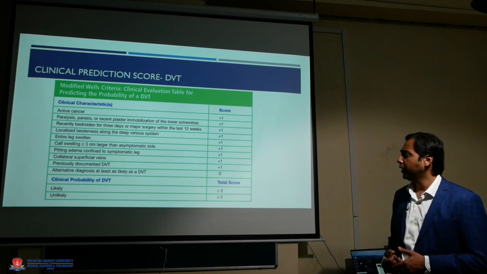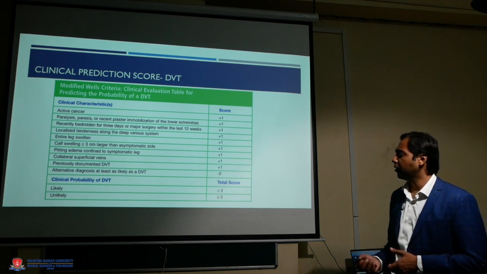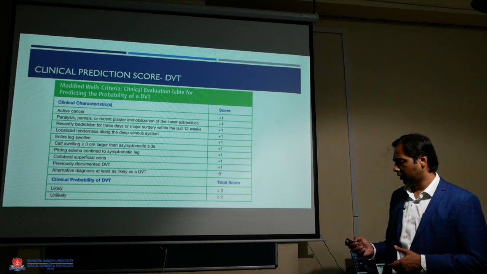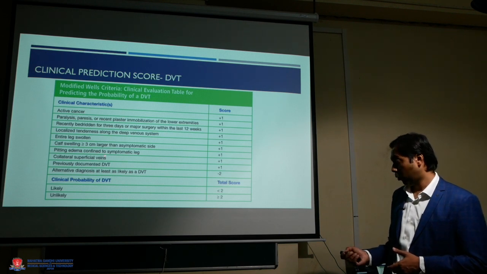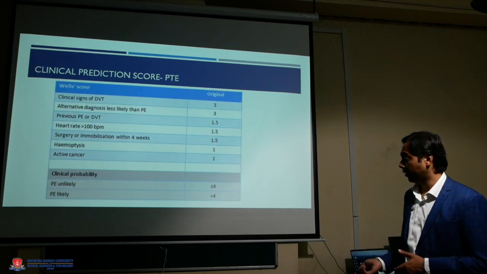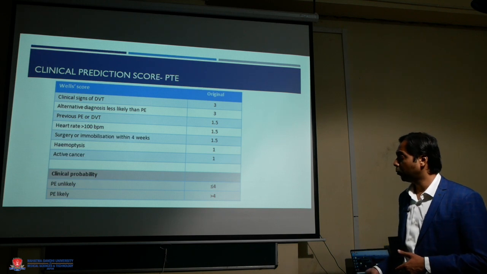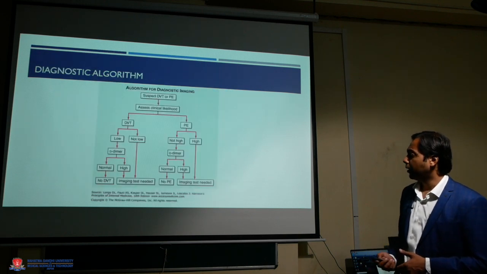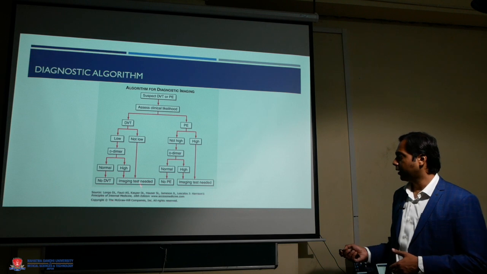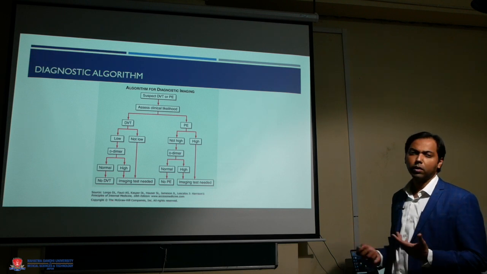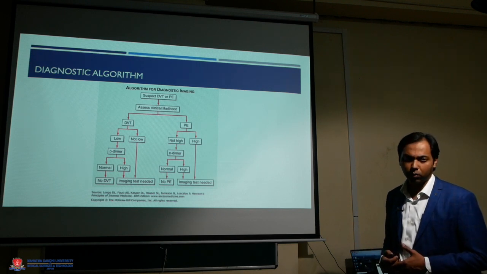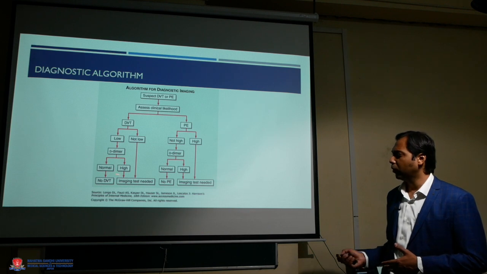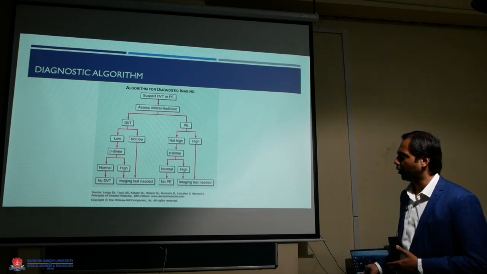How to diagnose VTE? VTE can be predicted based on the Wells criteria. These are the clinical probability scoring for DVT. We also have a Wells criteria for pulmonary thromboembolism. And along with D-dimer and Wells criteria, we can make a good estimate as to whether the patient may or may not be having either of these conditions. And depending on that, we can go for imaging evaluation.